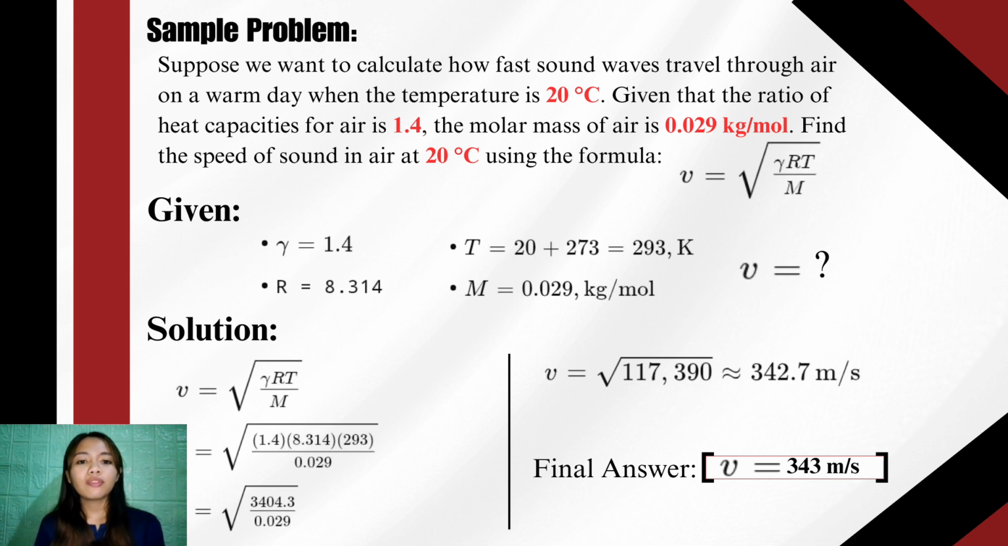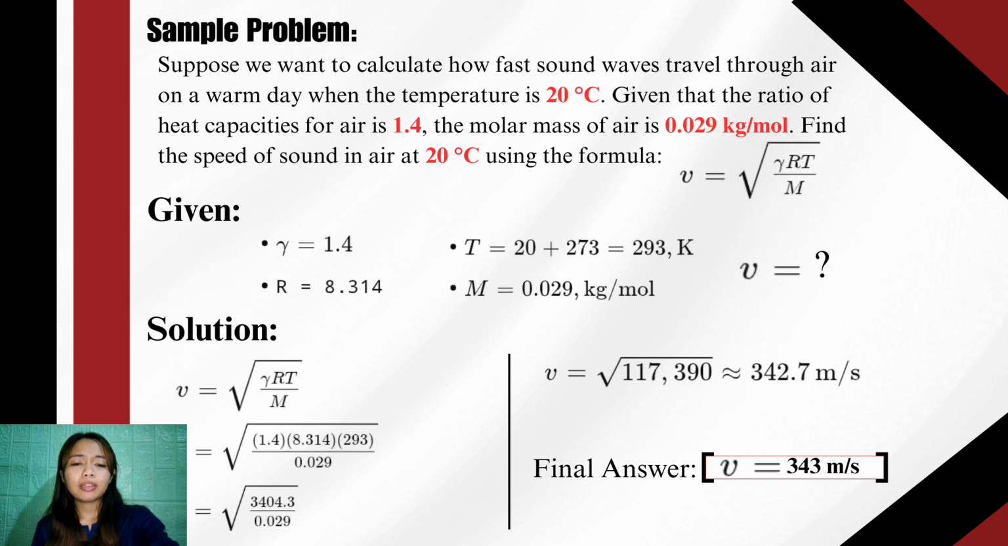Let's substitute the values into the formula. Place all of these numbers into the equation. V equals the square root of 1.4 times 8.314 times 293 divided by 0.029. First, let's multiply gamma, R and T. 1.4 times 8.314 times 293 gives about 3,403.3. Now let's divide by the molar mass.